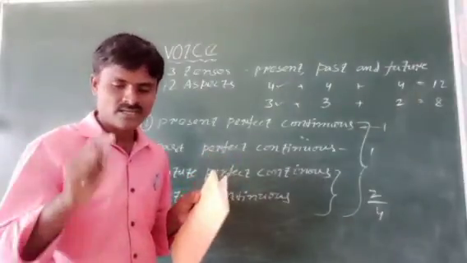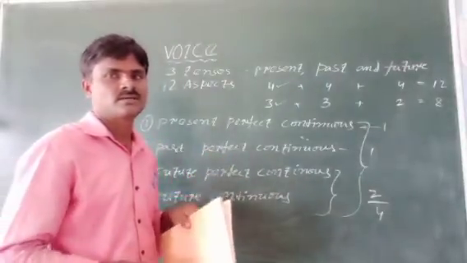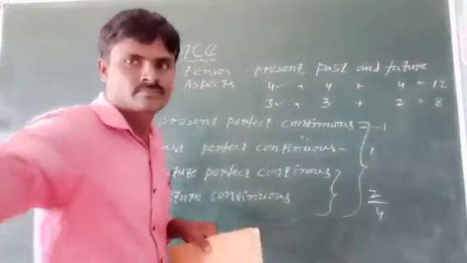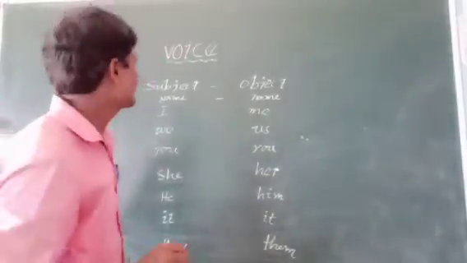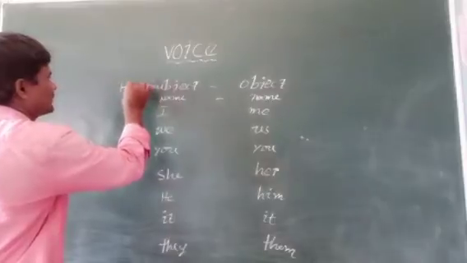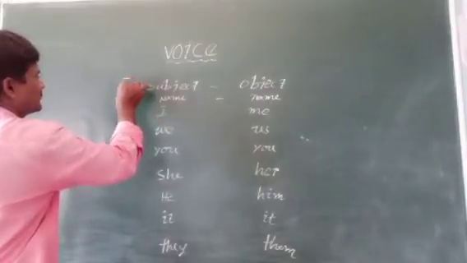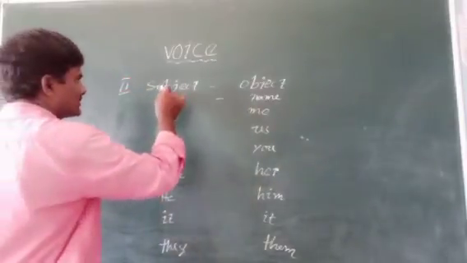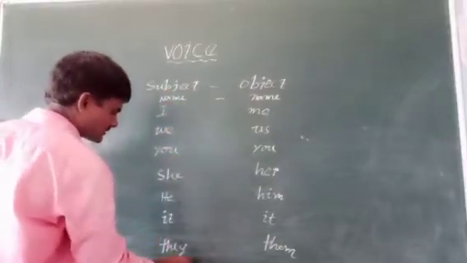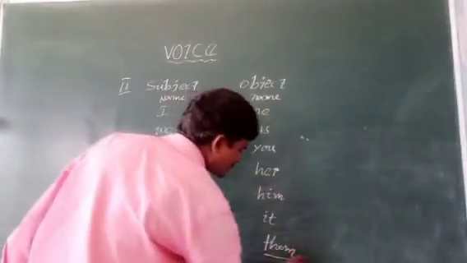See, another rule is there, children. Please listen carefully. Second rule is, see, second rule. These are subjects and these are objects.